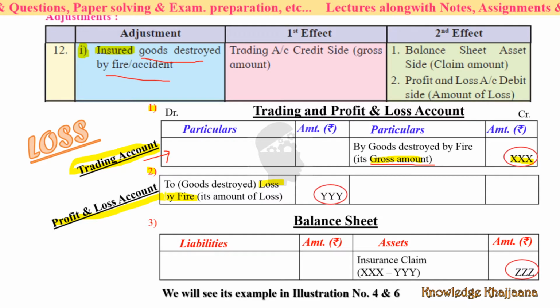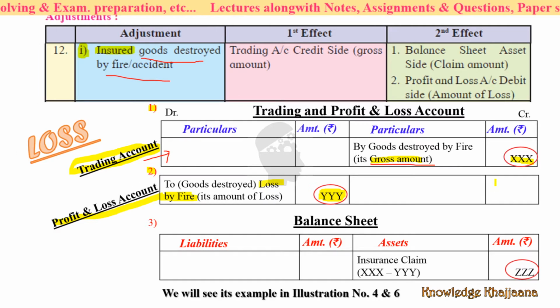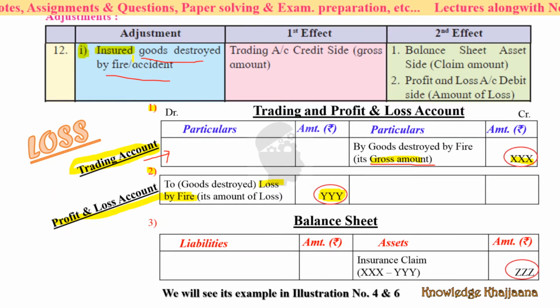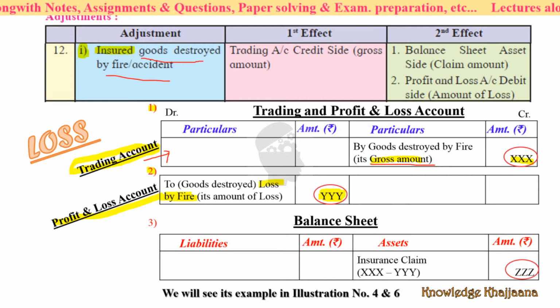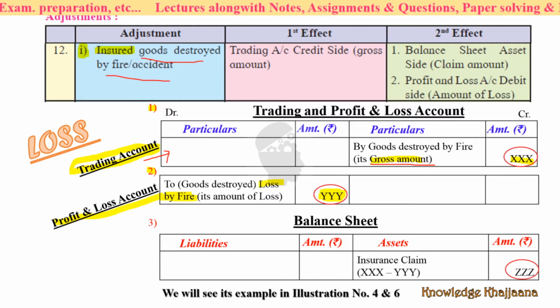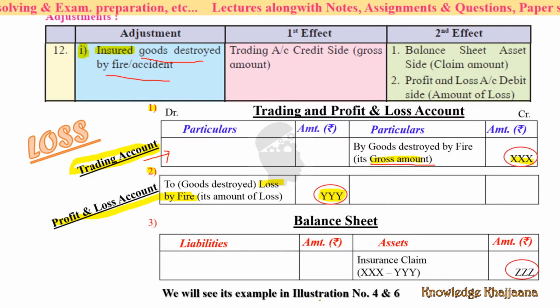What is meant by actual loss amount? See, this actual loss amount is something different. Here the goods are insured. For example, goods of the amount of rupees 8,000 caught in fire.